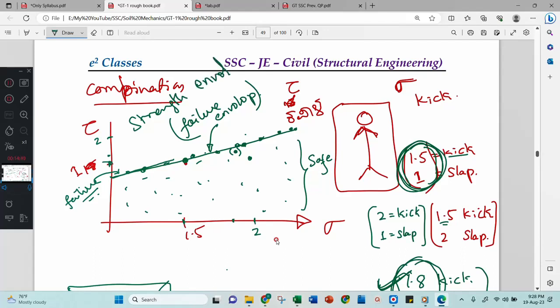Why is it also called the strength envelope? Because all the points on the line indicate strength also. Therefore, it is also called the strength envelope. Right? Any doubt here?